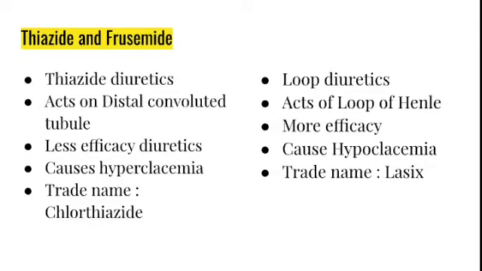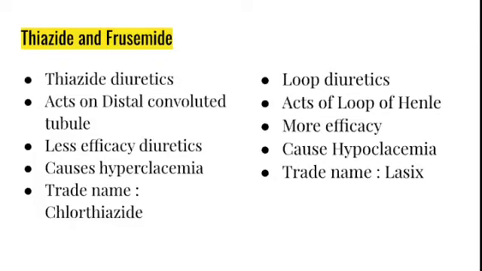What is the difference between thiazide and furosemide? As you all know, both of them come under the same group of diuretics, but still there are some differences. Thiazide is a thiazide diuretic, whereas furosemide comes under loop diuretics. Thiazide acts on the distal convoluted tubule, whereas furosemide acts on the loop of Henle.